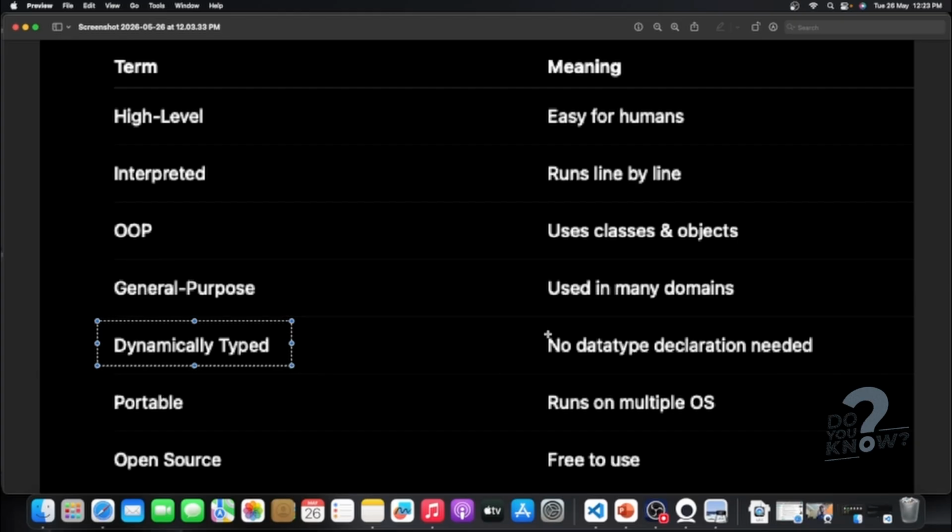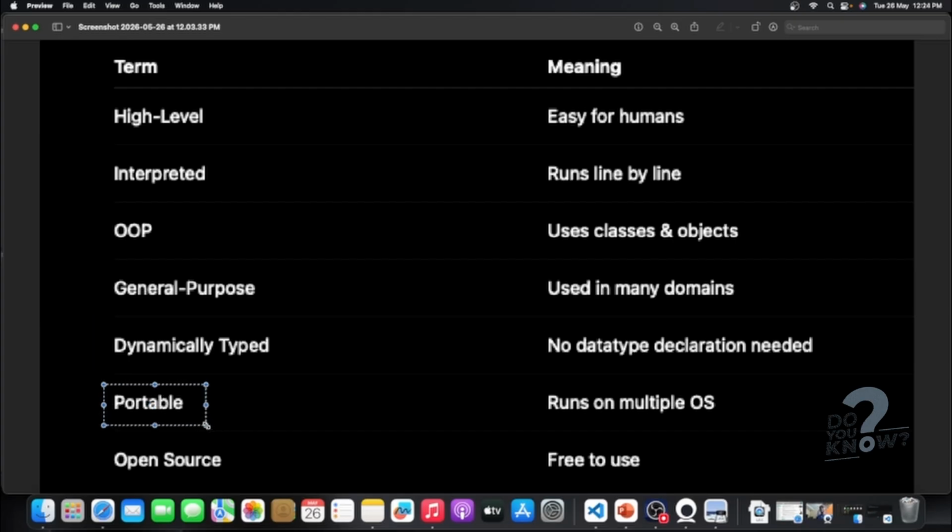Dynamically typed, that means you don't need to declare the data type of the variable you are going to define. No need to declare this, because the system can declare it automatically. So no need to think about that. The system will do your job.